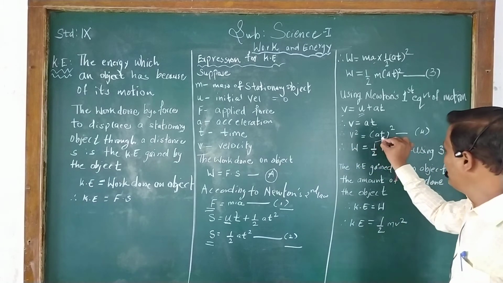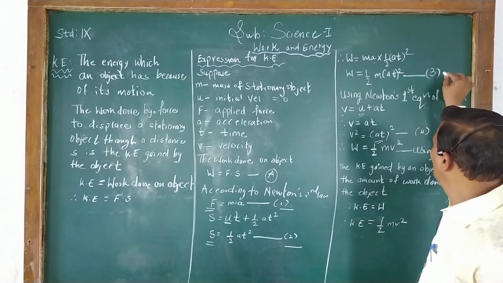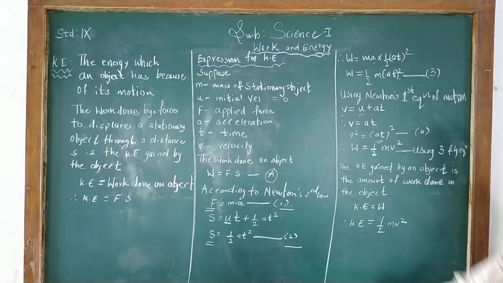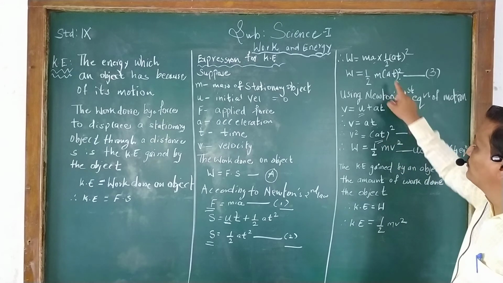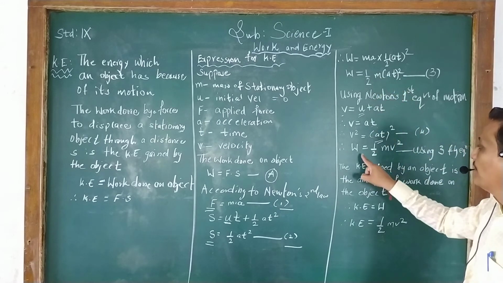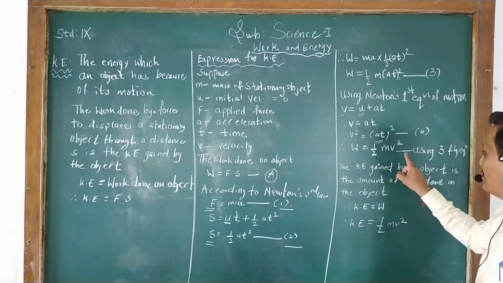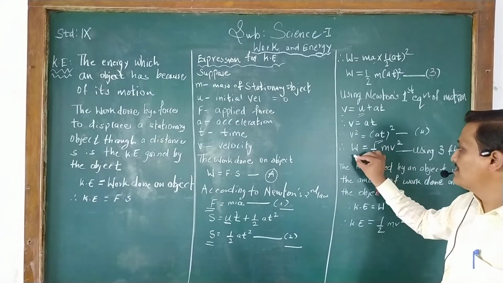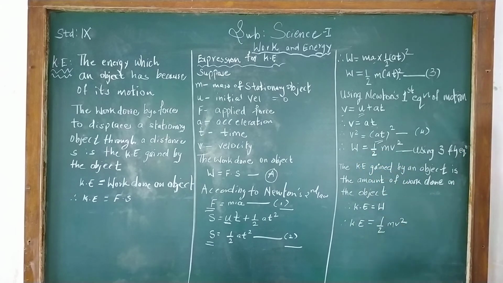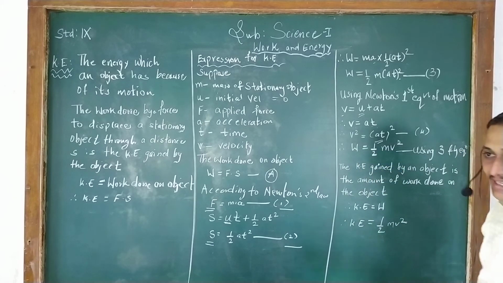Now put this value of a square t square in equation 3. You will get W equals half mv square.